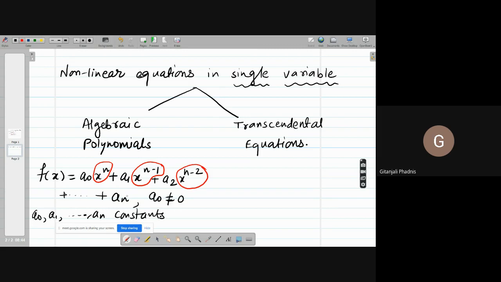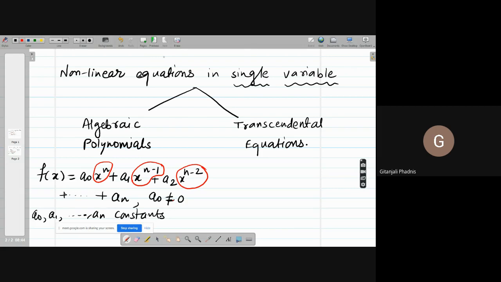It is n. And for the maximum degree of x, the coefficient of that term is non-zero. That's why we call this a polynomial equation of degree n. This is a polynomial of degree n.